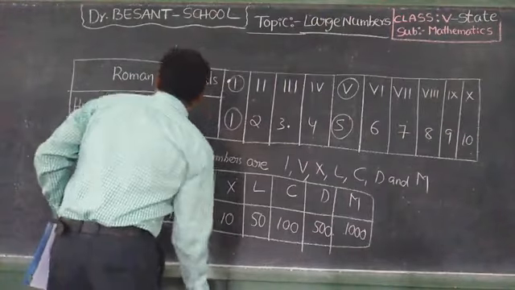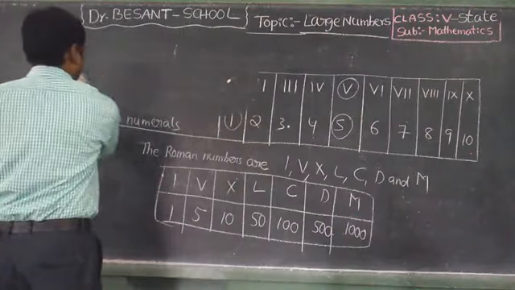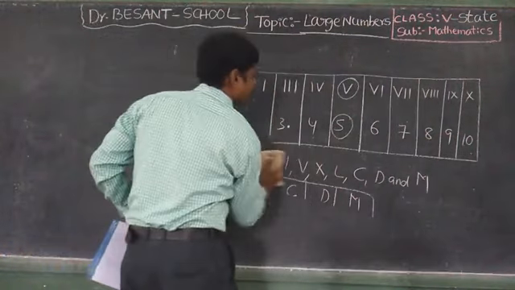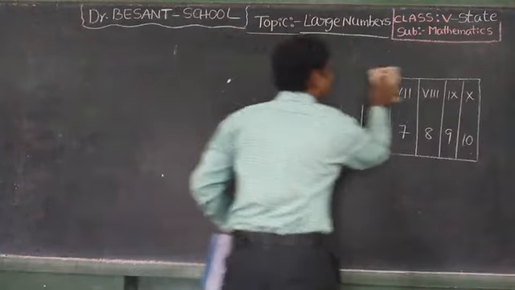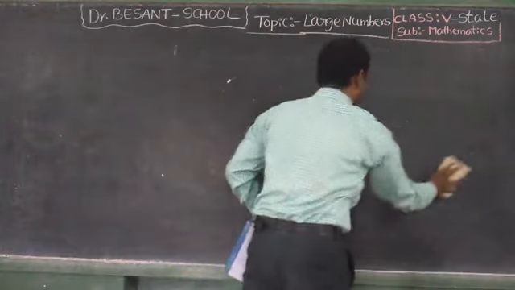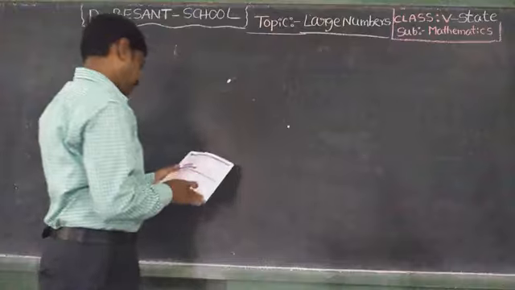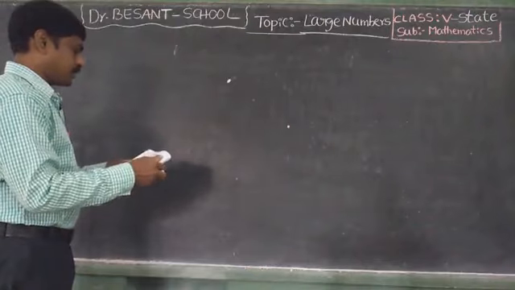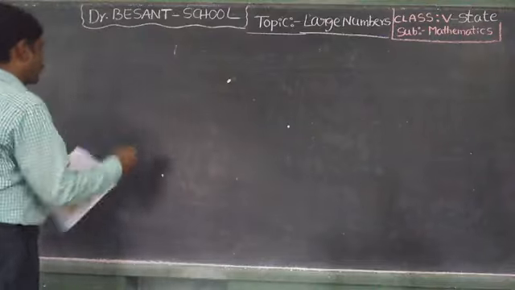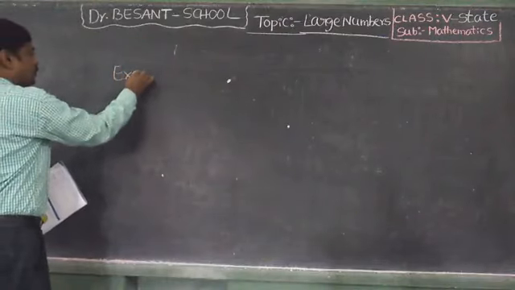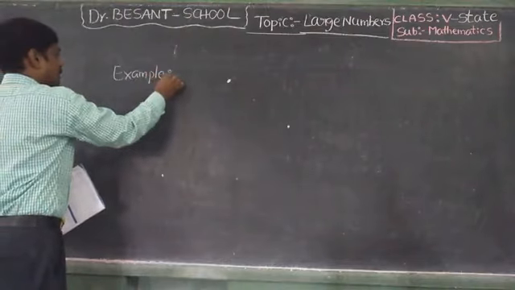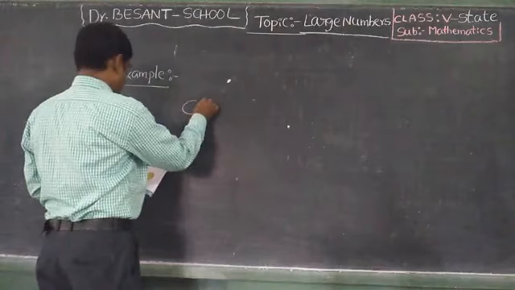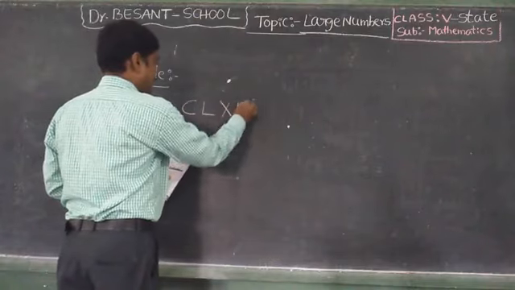Next, some examples I will tell you. Example, CLXIX.